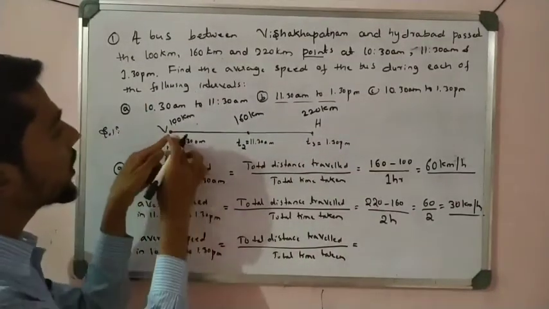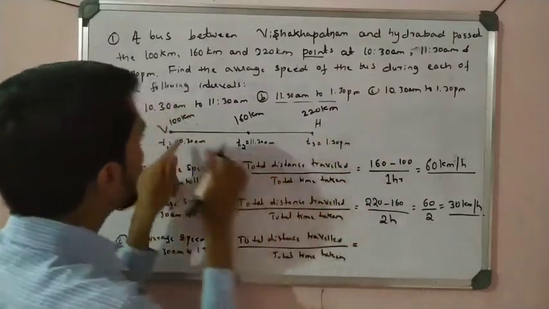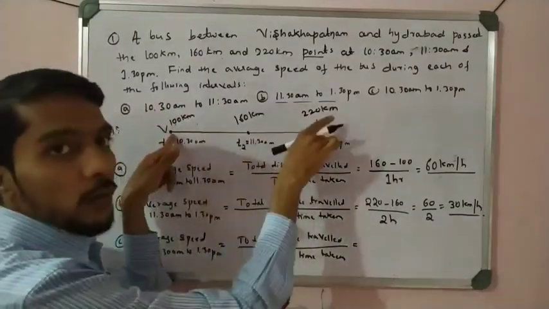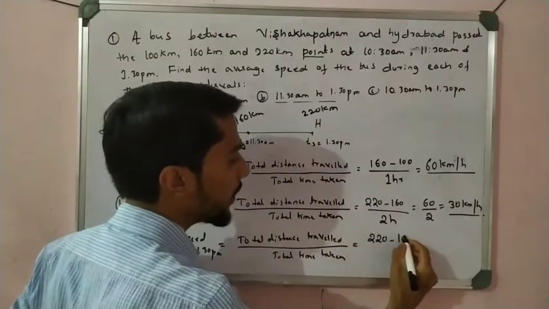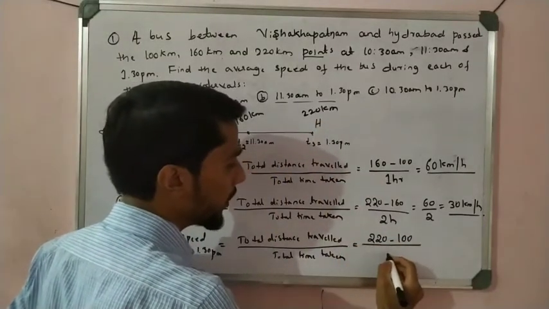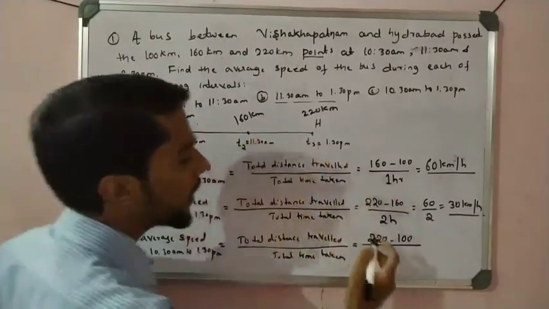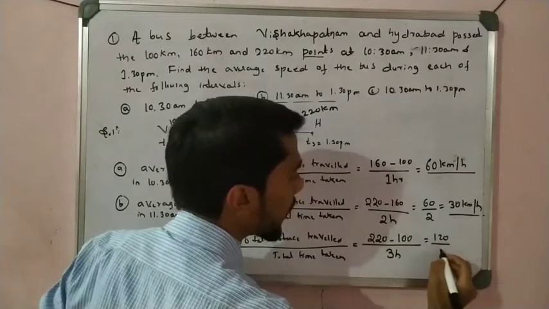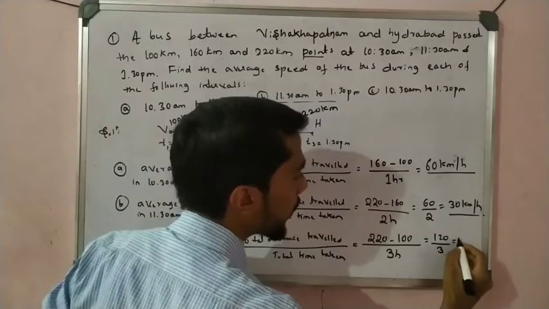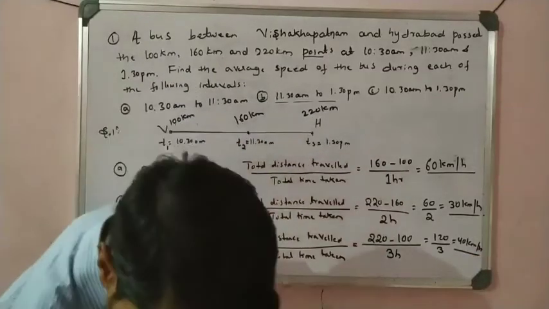So here see, total distance he traveled. So 100, and so see here, from 100 to 220, how much added here? 120 added, right? So that is final minus initial position. So we get here total time, how much it is? 1 hour here, 2 hours here, total 3 hours. So 120 kilometer and 3 hours. So how much is it? 40 kilometer per hour.